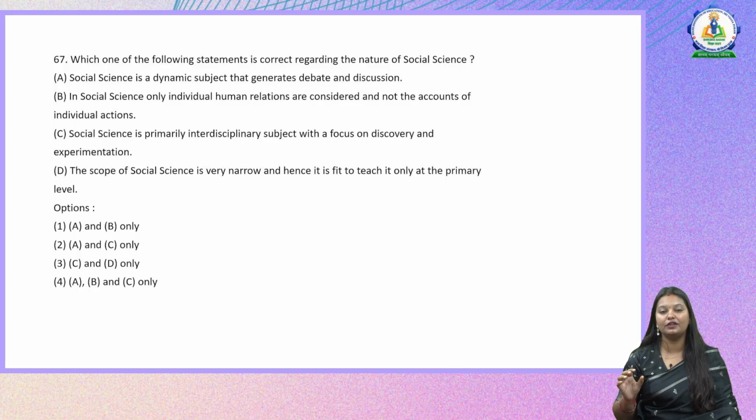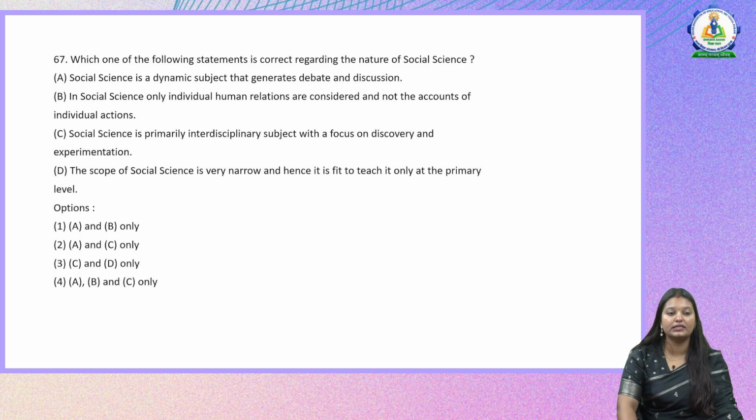So if you look at all these statements, there are two statements which are talking negatively about social sciences or limiting its applications and also its boundaries. That is, the scope of social science is very narrow. That is not true. So D option we need to remove. Then we know that social science is a dynamic subject.